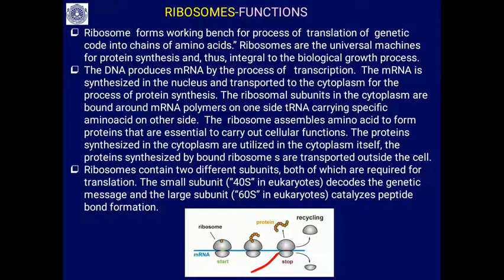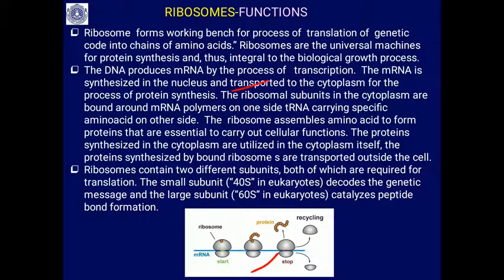It is a working bench that accommodates all these molecules: the mRNA, which is decoded, and the tRNA, which brings the specific amino acids corresponding to the triplet codon present on the mRNA of the ribosomal subunit. Then you can see the peptide bond formation. That is why it is a protein factory.